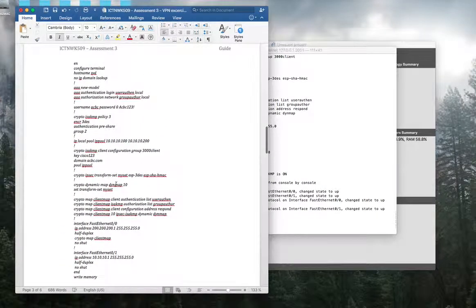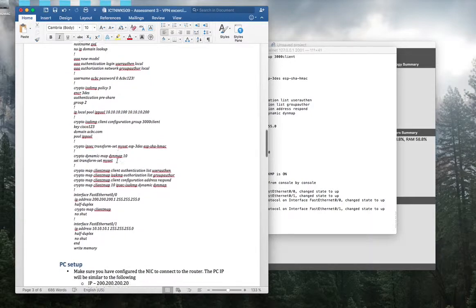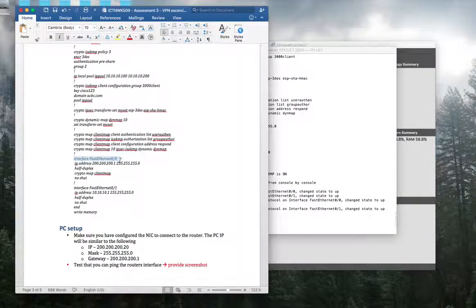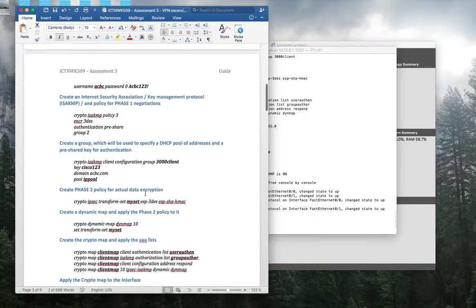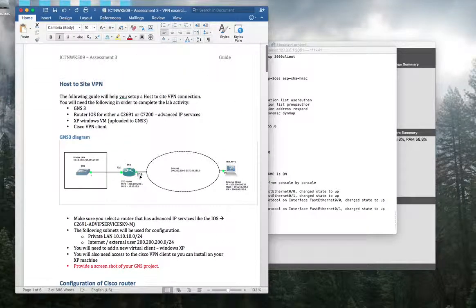Let's find the interface: FastEthernet 0/0 and FastEthernet 0/1. FastEthernet 0/0 has this IP address, which means this interface has 200.200.200.1, and this FastEthernet 0/1 interface has 10.10.10.1/24, of course.